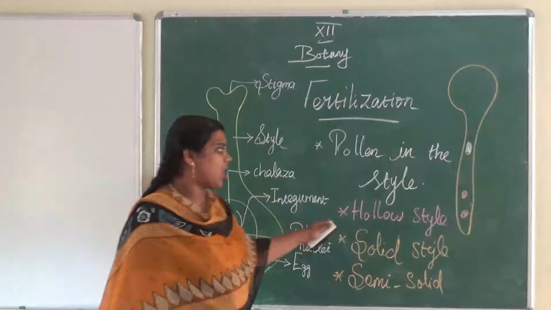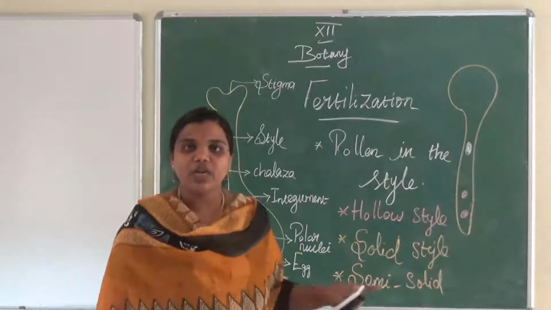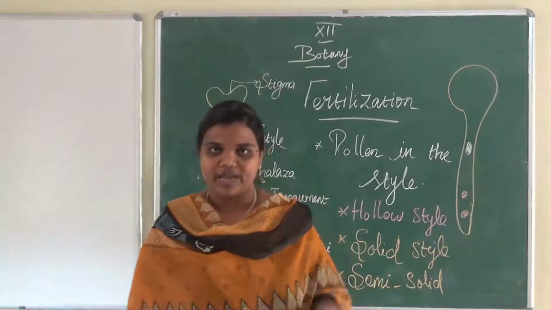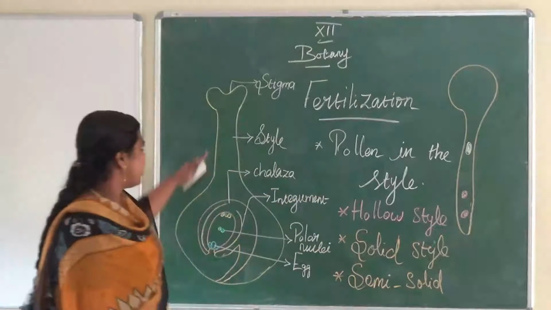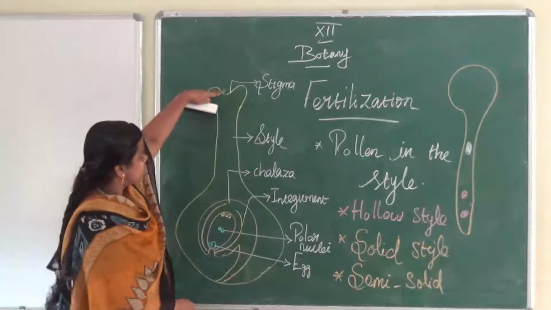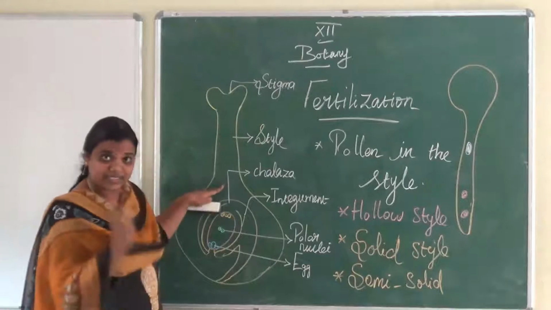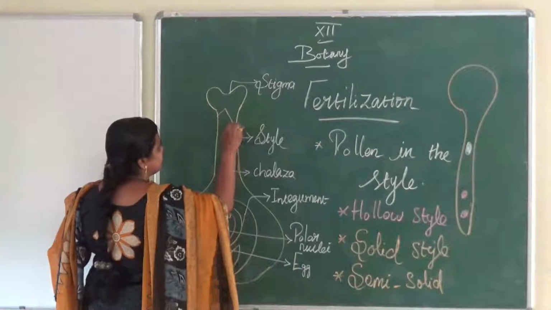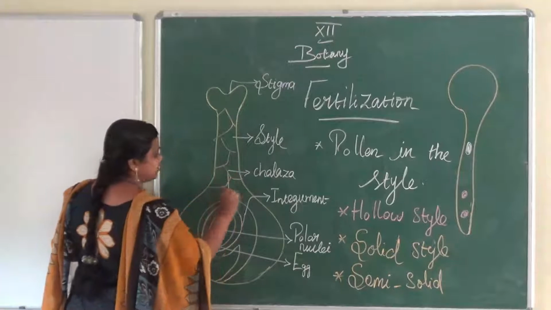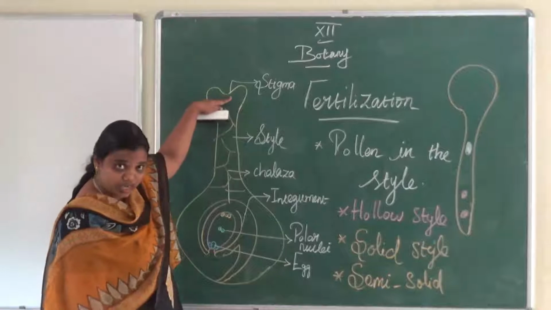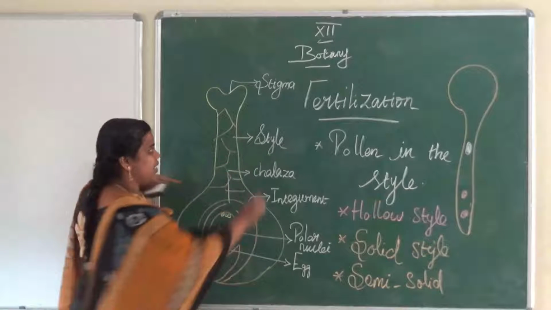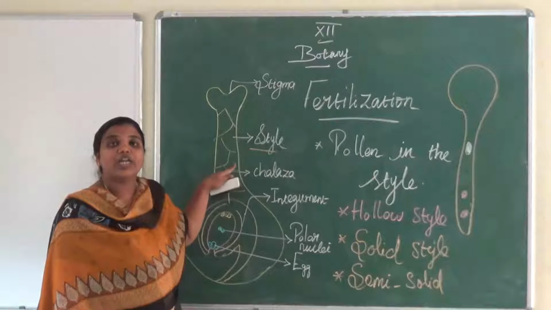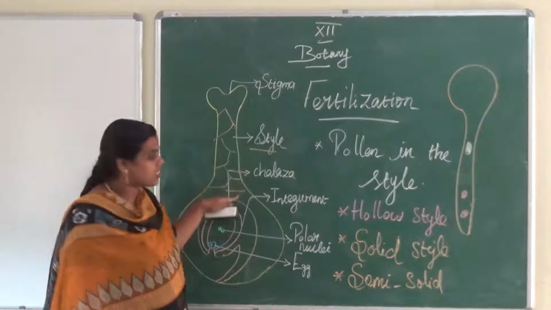The hollow style is commonly found in monocot plants. In the monocot plant style, from the stigma to the base of the style there are single glandular canal cells, or transmitting tissue.